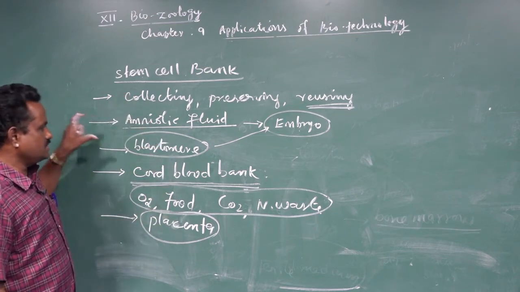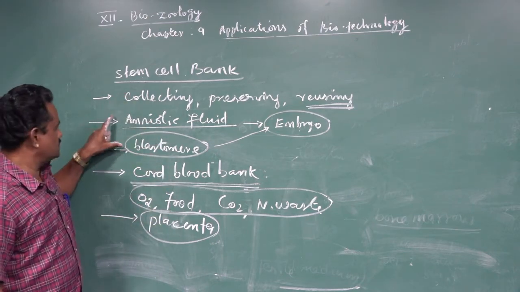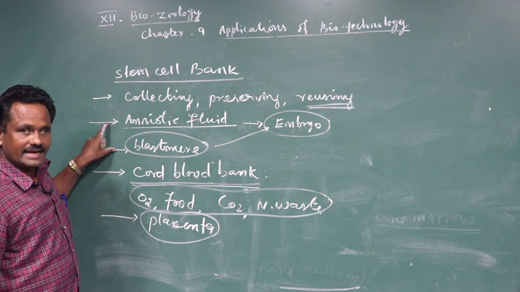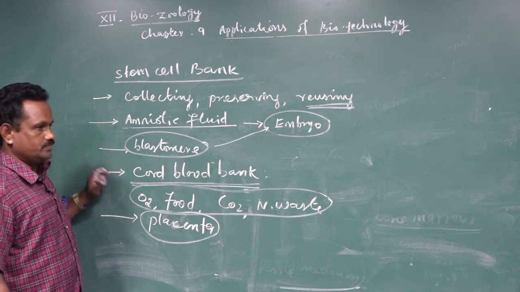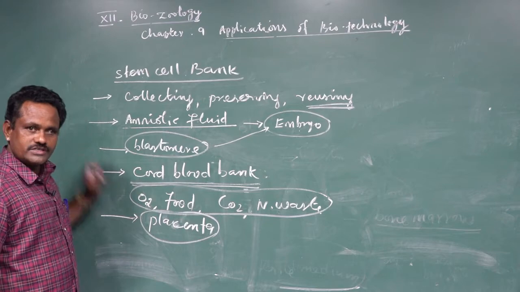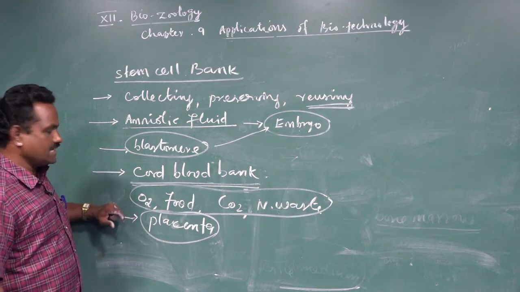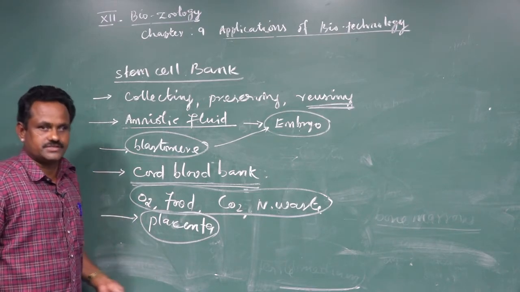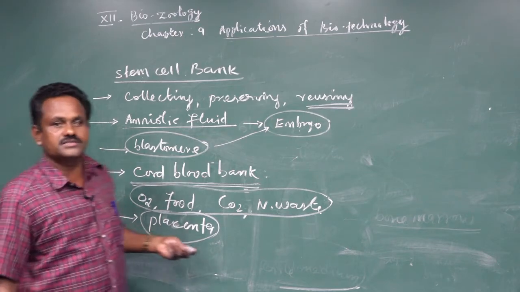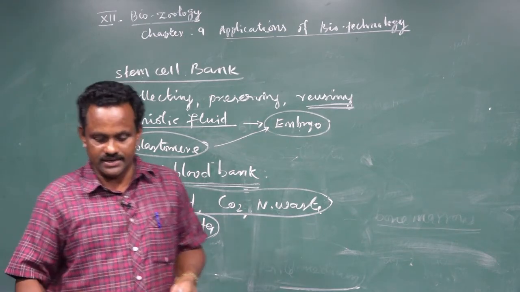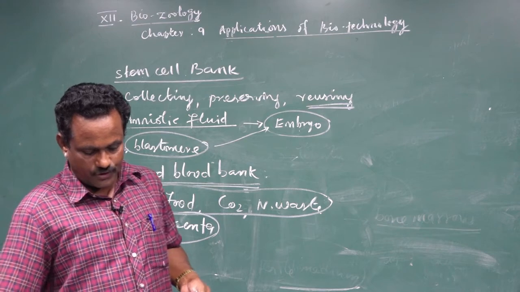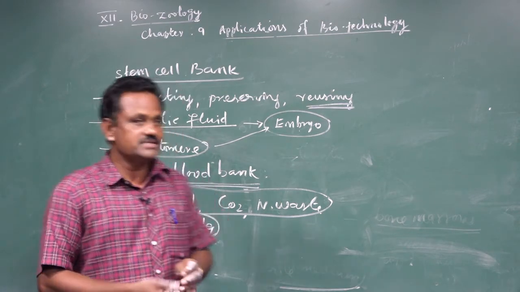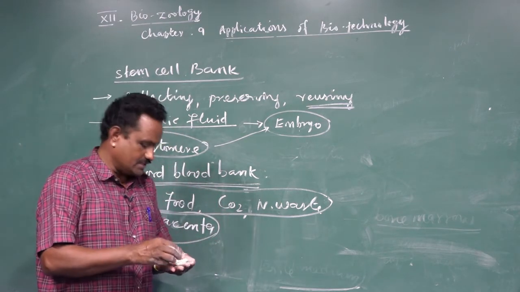They also contain these stem cells. These can be collected and stored in a low, frozen state, and these cells can be preserved for many years. So when any organs or tissues are getting damaged, we can specifically produce these organs, and these are the major sources of the stem cells.